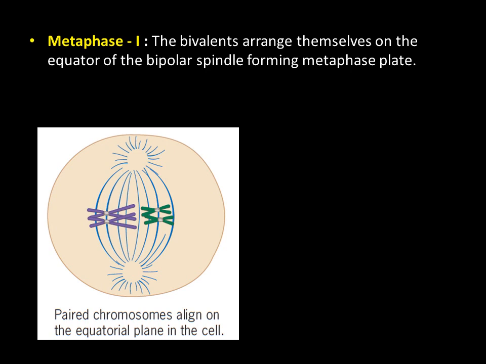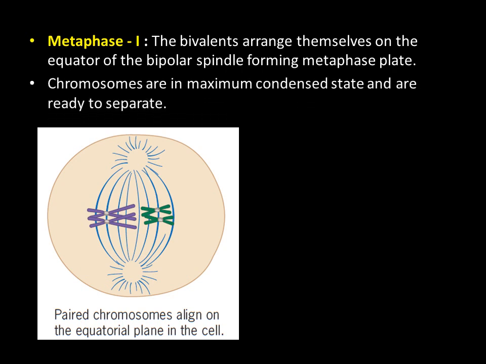Now, next step, that is metaphase first. The bivalents arrange themselves on the equator of the bipolar spindle, forming the metaphase plate. If you remember the metaphase from mitosis, here the chromosomes are aligned at the metaphase plate. The chromosomes are in a maximum condensed state and are ready to separate.